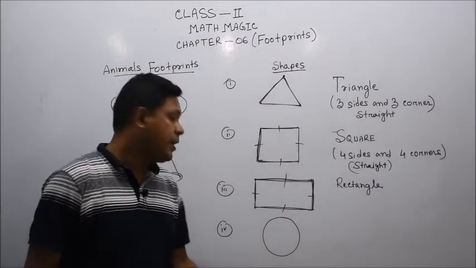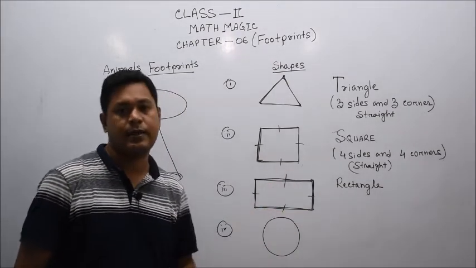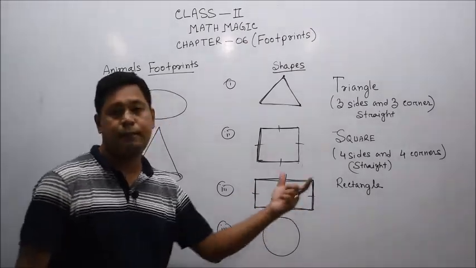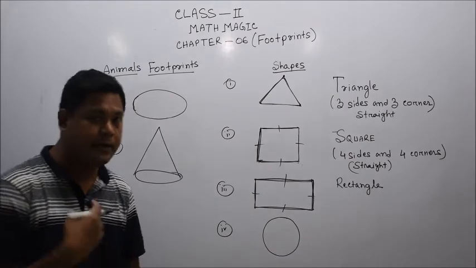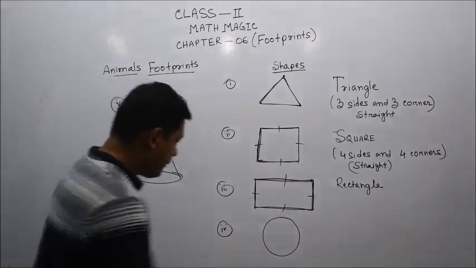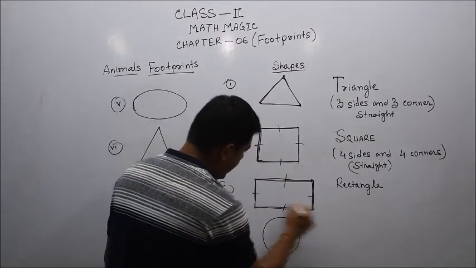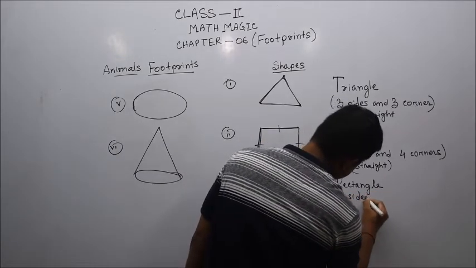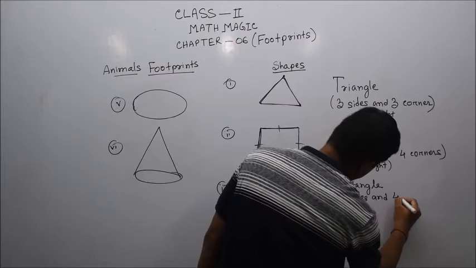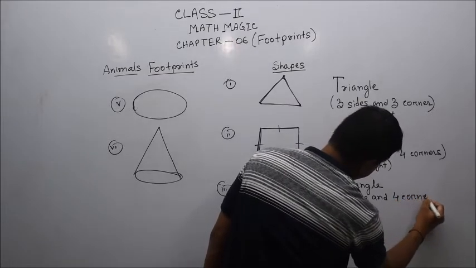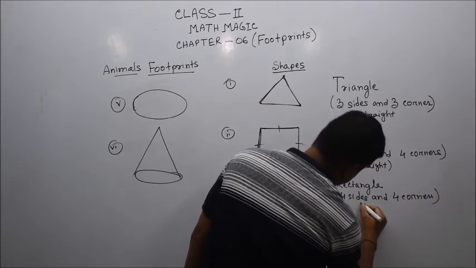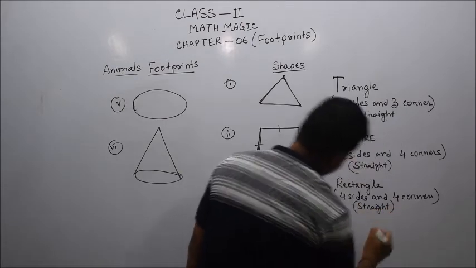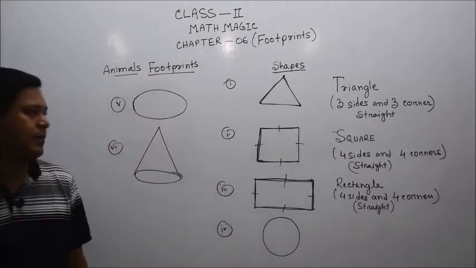In a rectangle, only opposite sides are equal. It has also 4 sides and 4 corners. Whenever it is 4-sided, it will have 4 corners. Mind it, dear students. 1, 2, 3, 4, 4 sides and 4 corners. And all sides are straight in shape.